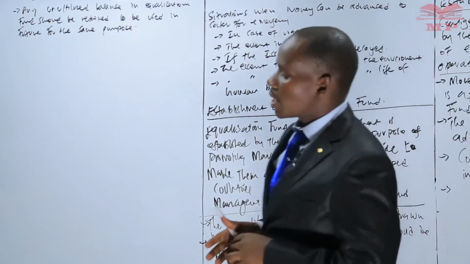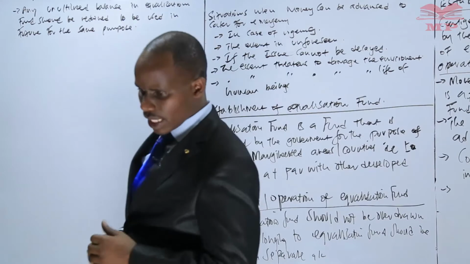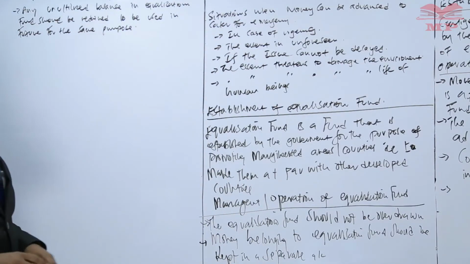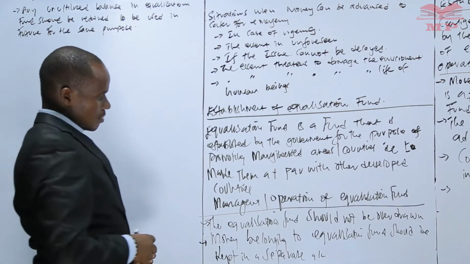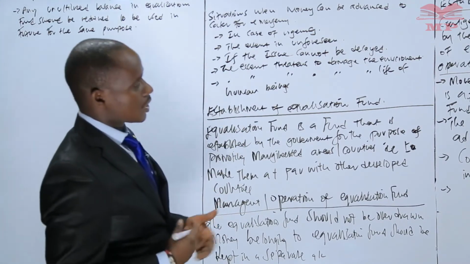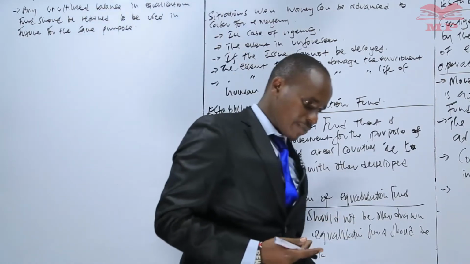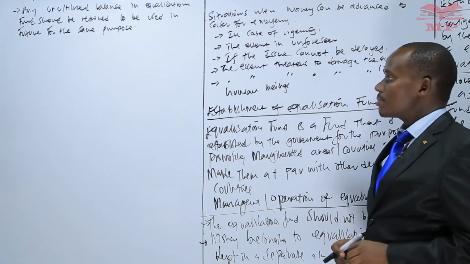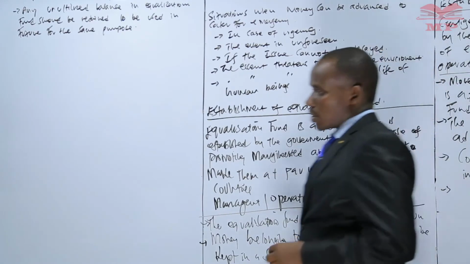The other thing is for any amount that is supposed to be transferred from the consolidated fund to equalization fund, because we get this amount from the consolidated fund, it has to be authorized.